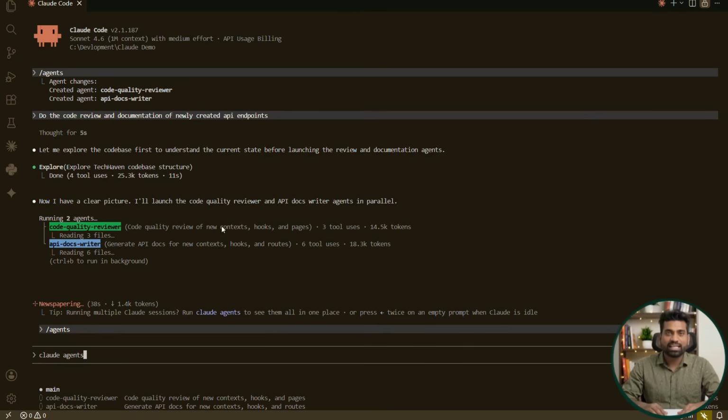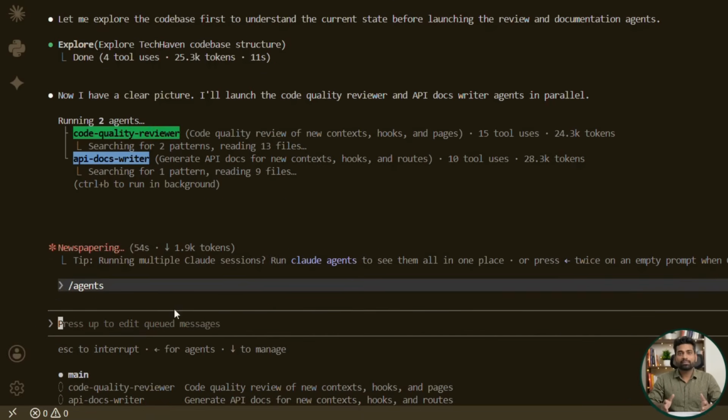Each subagent gets its own isolated working context. They can reason independently, access only the tools they are allowed to use, and focus entirely on their specialized responsibility without polluting the main conversation. Now, if I open slash agents again, at the top, we still have the main thread, which is coordinating the overall workflow. And below that, we can see the active subagents that Claude has spawned to perform the delegated work.